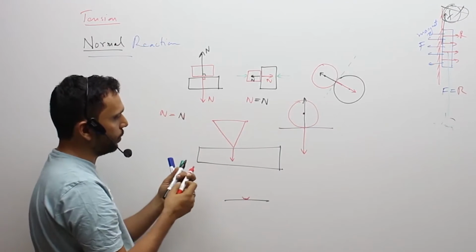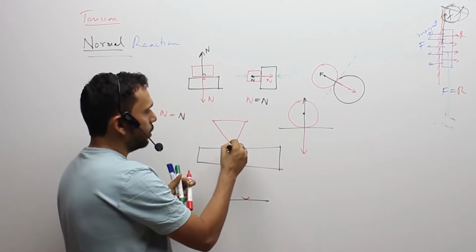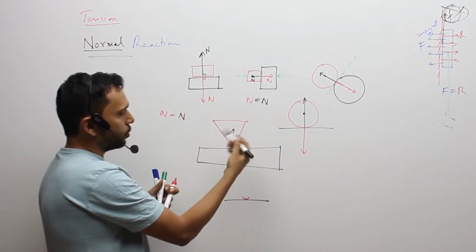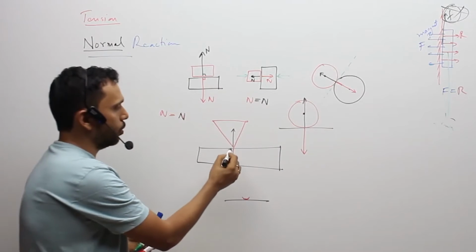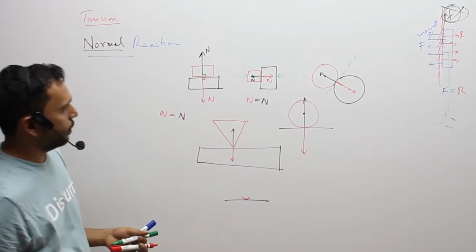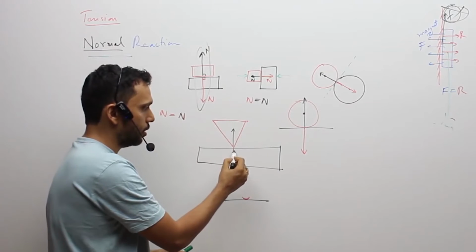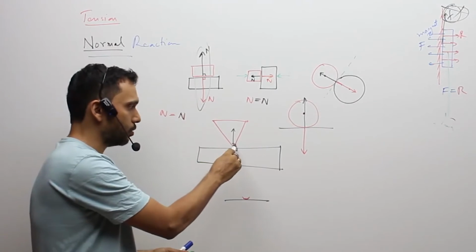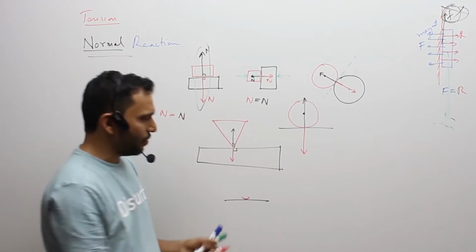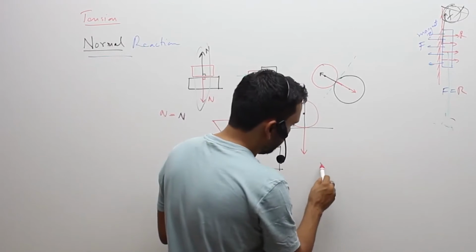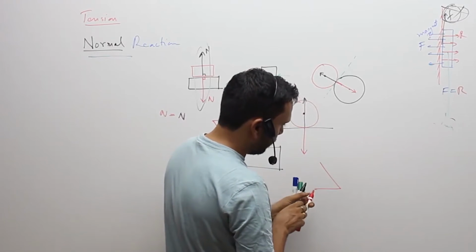So the normal reaction, the normal force on one surface we know, so the normal force on the other surface we will also come to know. It will be equal and opposite, vertically opposite to each other, on two different bodies. So that is normal to the surface. So here also we could figure out.